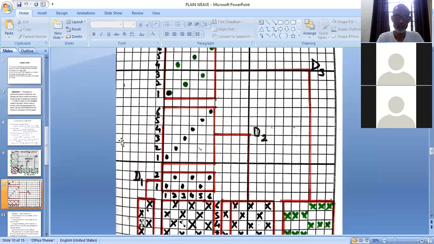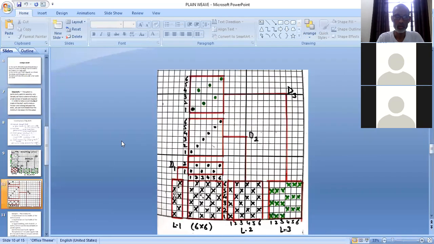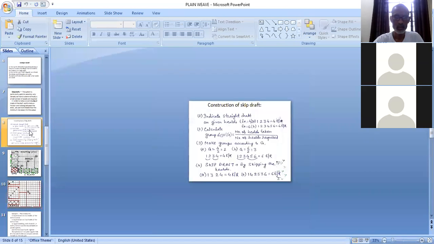Here we have taken one more example, a design of plain weave repeating in 6x6 with 6 heald frames, with 2 heald frames, and 6 heald frames in straight order and 6 heald frames in skip drafting order. How skip draft is made, we did in the previous slide. If you remember, here it is 1 4 2 5 3 6. Is it visible?